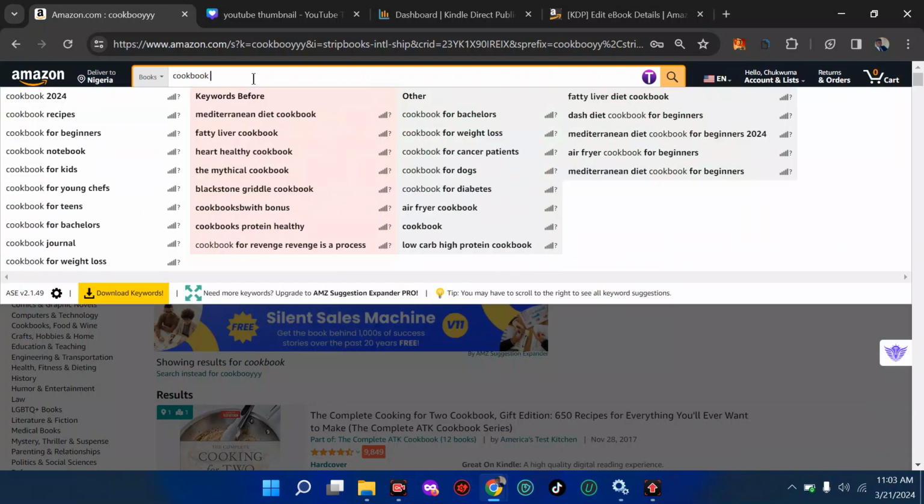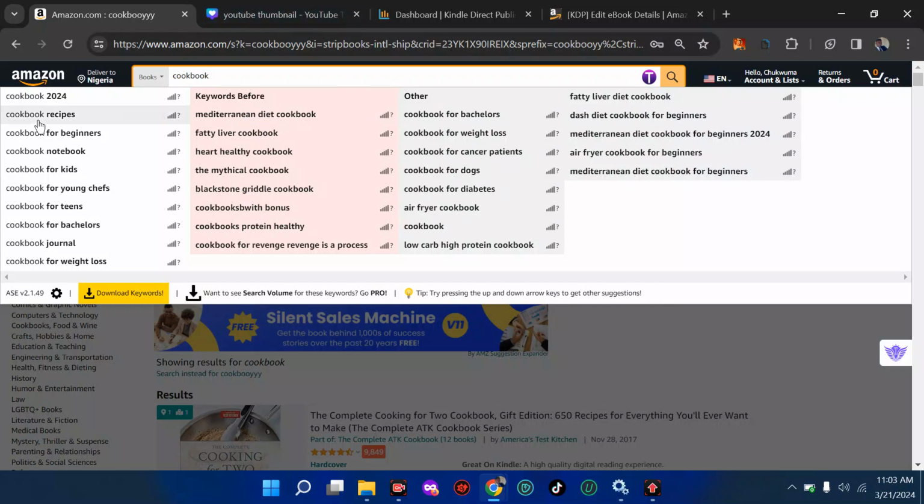Then it's going to bring down a lot of suggestions. So now you can see we have Mediterranean diet cookbooks, fatty liver cookbook, Blackstone griddle cookbook, cookbooks with bonus, high protein healthy, air fryer cookbooks. All these are suggestions that Amazon gives. So if I put another space, nothing comes, it remains.